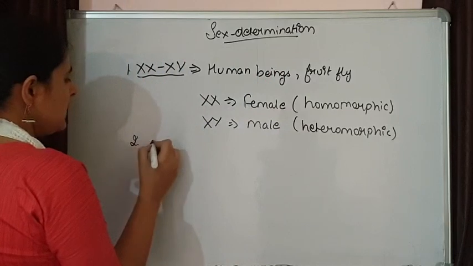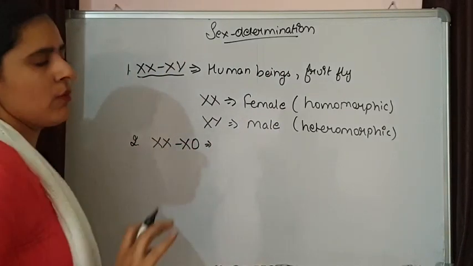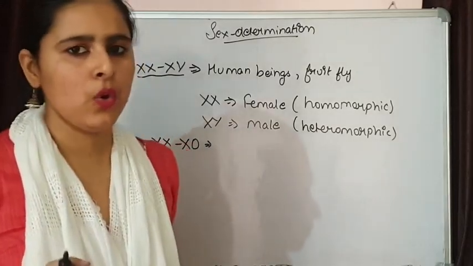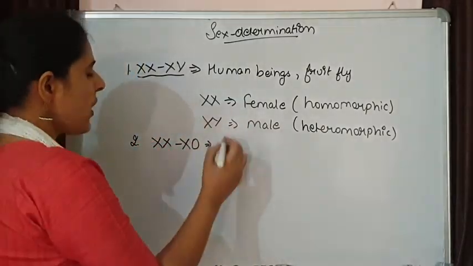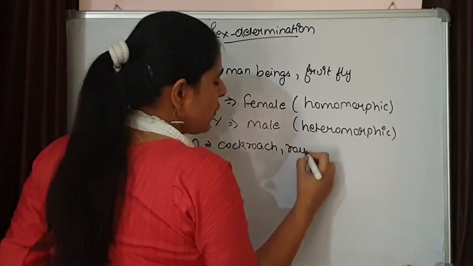The second one is XX and XO. The Y chromosome is missing in these organisms, and this is found in cockroaches and some roundworms.